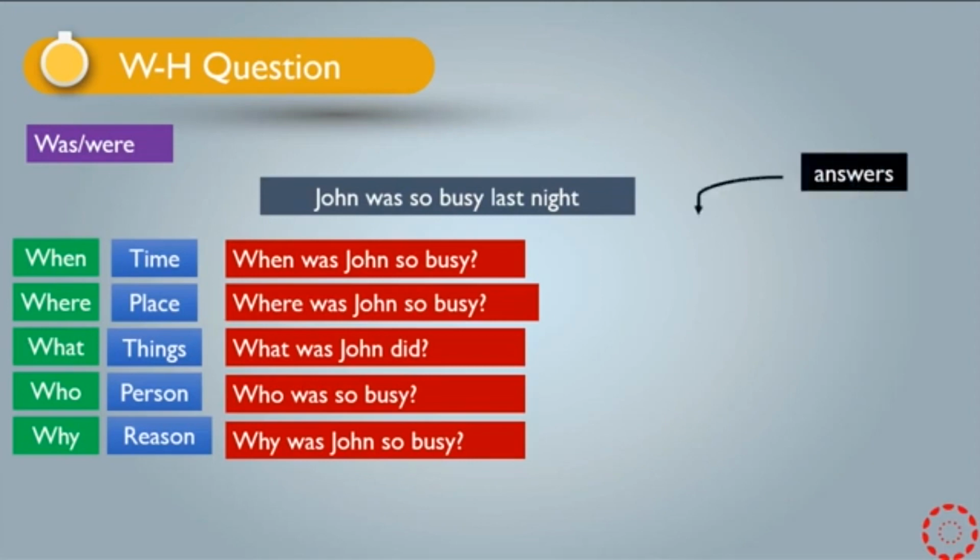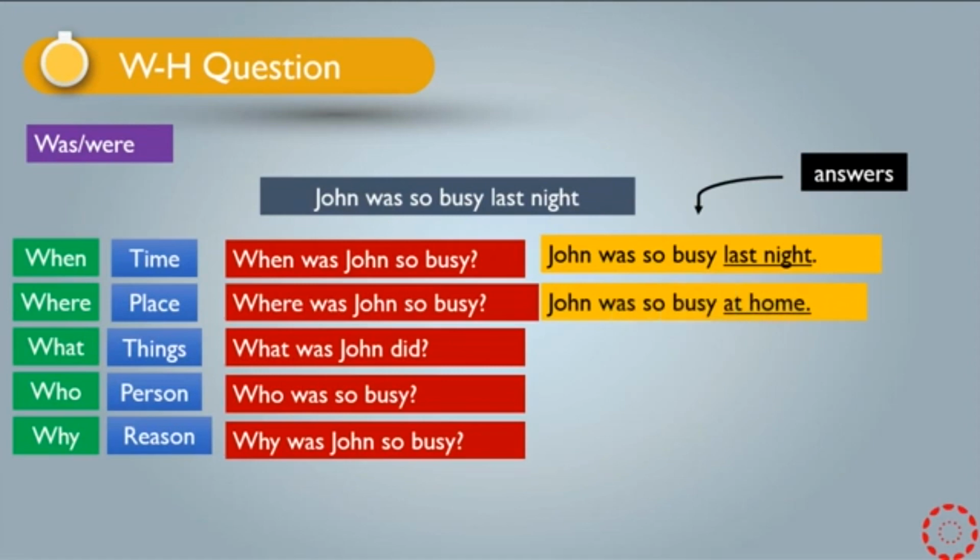We have answers for the first one, when. John was so busy last night. I underline the words last night because when refers to last night. The second one, where. John was so busy at home. As you see, at home refers to place. That's why I use where. The third one, what. John studied math. Studied math is a thing.